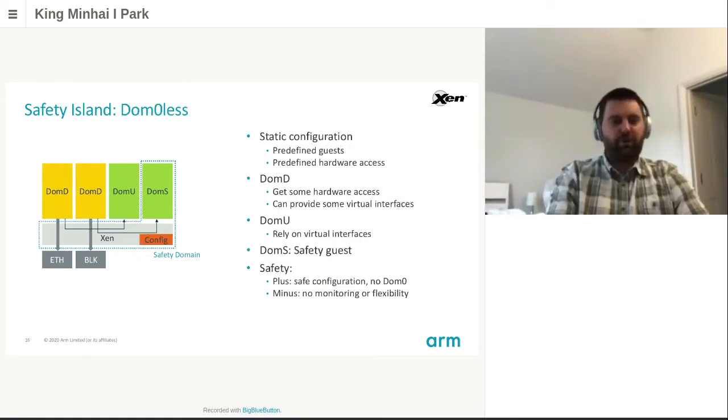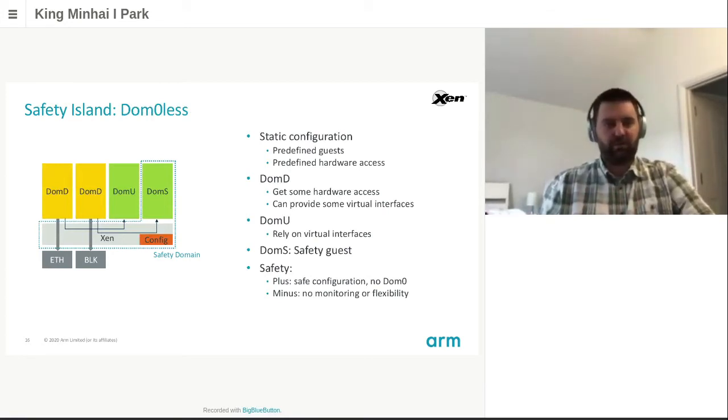The first solution coming to mind is DOM0less. DOM0less is removing DOM0 and relying on a full static configuration stored in the device tree where all guests and their rights are defined. So DOMD and DOMU still have the same characteristics as the system before. The safety domain now only contains Xen and our DOM-S.